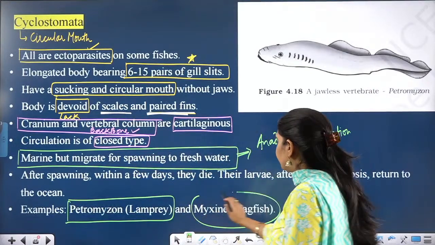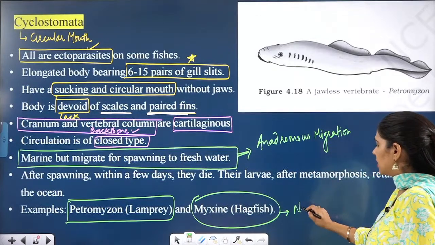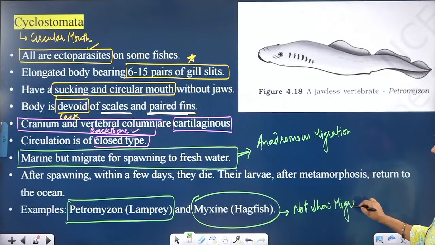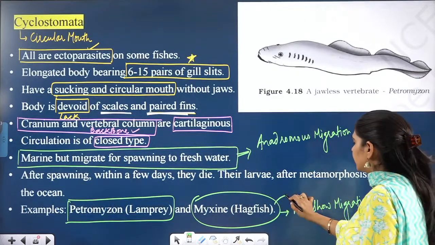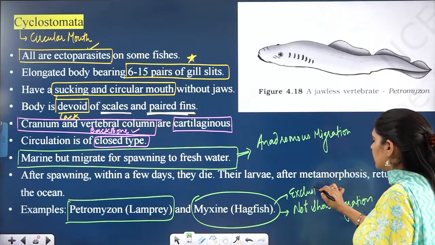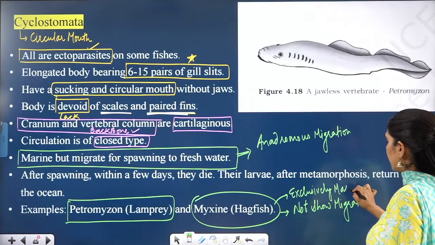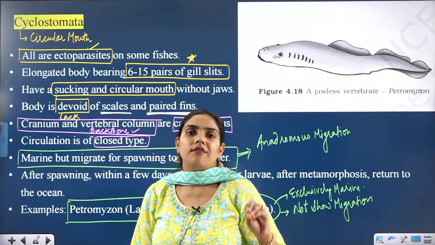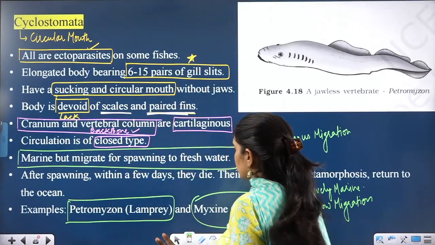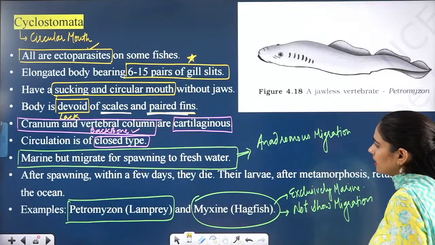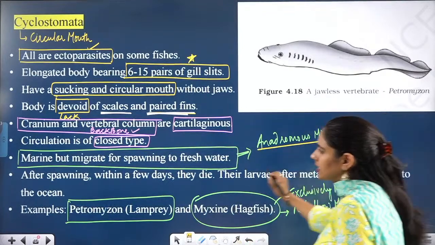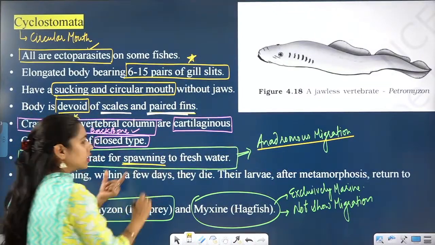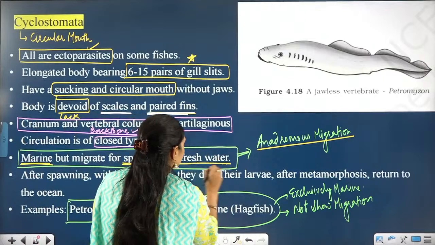The myxine, hagfish, is not showing any migration. It is exclusively marine. You can write these points in your NCERT if you have NCERT, because all these points are of NCERT and you have to remember just these points. So now, if you can see here, I have written anadromous migration means they live in marine water but for the spawning purpose, for the reproduction purpose, they go into the fresh water.